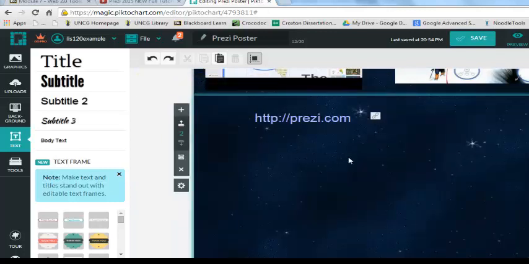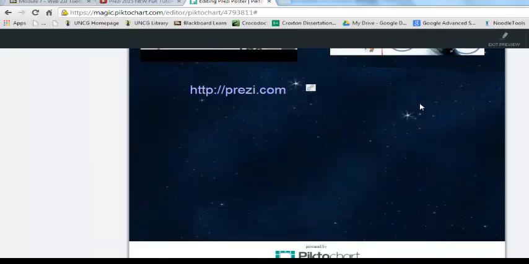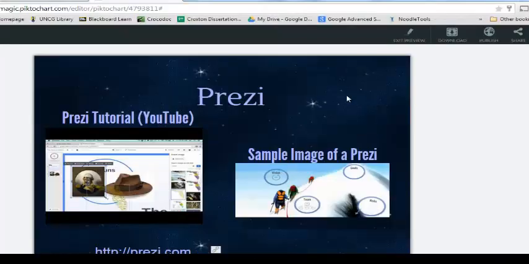For example, let's say I didn't want this block. I would click on that block, and then over here to the left, I can see there's an X that says delete block. So I'm going to do another preview. I think that'll be okay. If I were doing this as a final assignment, I would add a little more pizzazz, but this gives you an idea of what you can do.